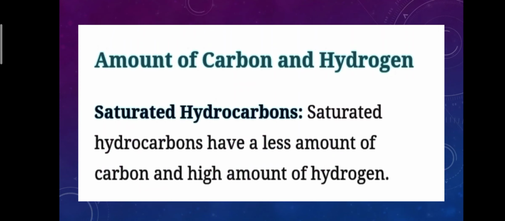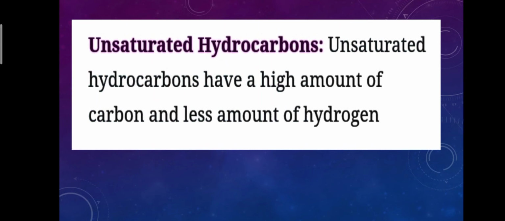Now, amount of carbon and hydrogen. Saturated hydrocarbons have a less amount of carbon and a high amount of hydrogen. Unsaturated hydrocarbons have a high amount of carbon and a less amount of hydrogen.